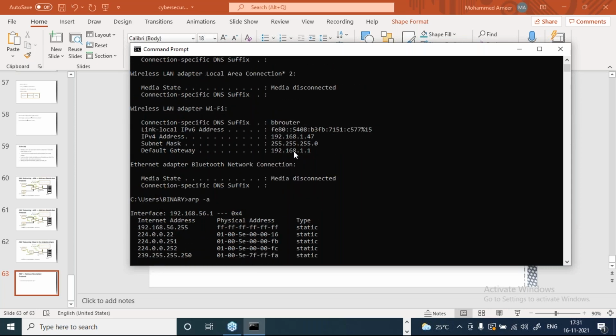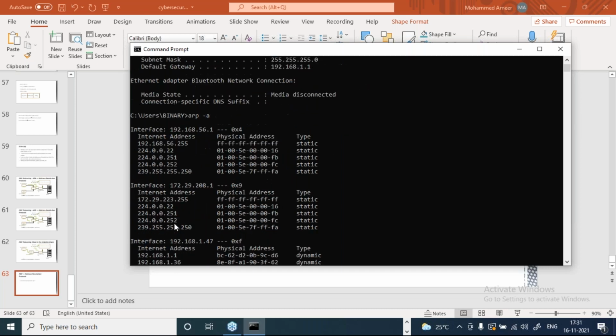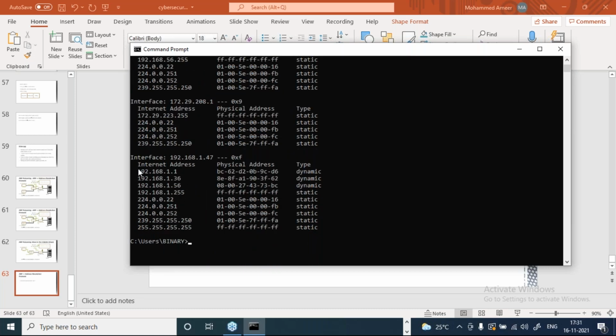Default gateway is 192.168.1.1. So go for that. So this is the physical address, or this is the MAC address of this particular machine. Sorry, not machine, of our router. Agree?